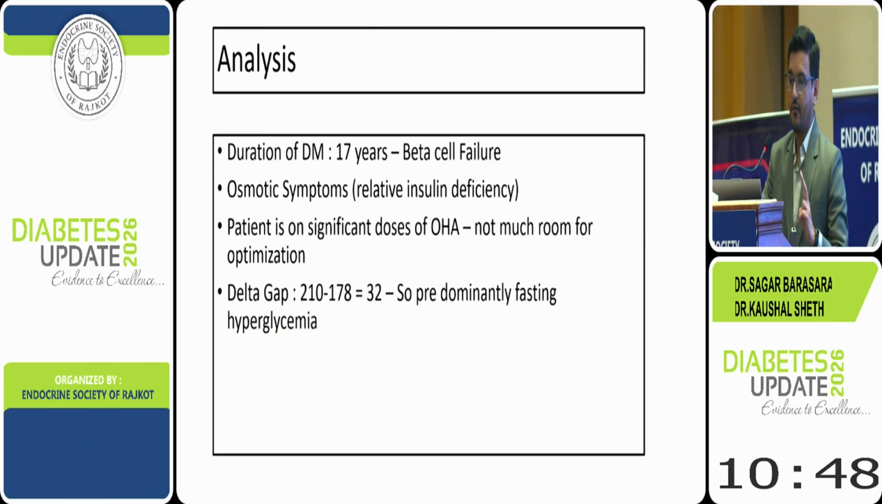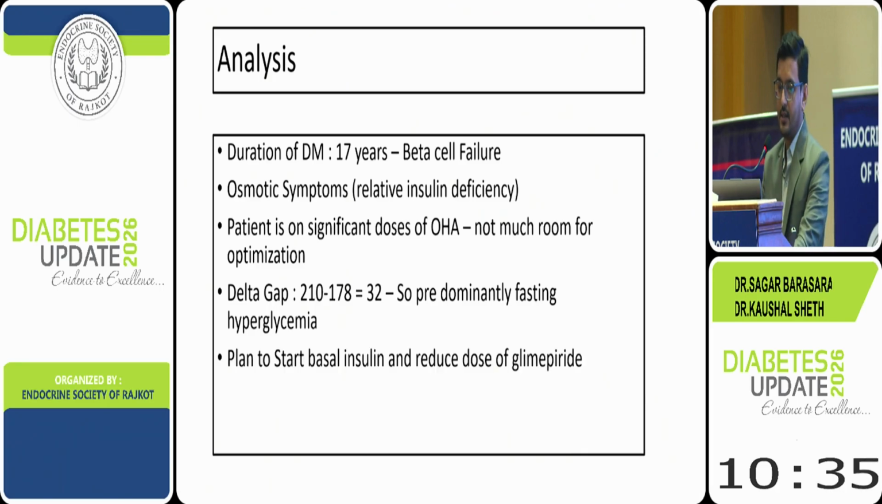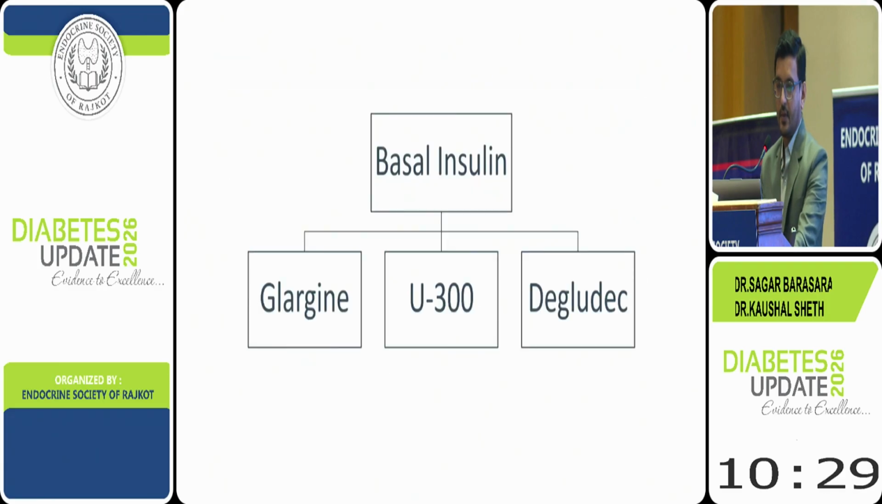And the fourth thing, the delta gap between the fasting and PP sugar. Here it is only 32. So predominantly there is fasting hyperglycemia; PP is not very high as of now. So in these cases, I would like to start with a basal insulin and reduce the dose of glimepiride by 25 to 50%. So what are the basal insulins available, as discussed?